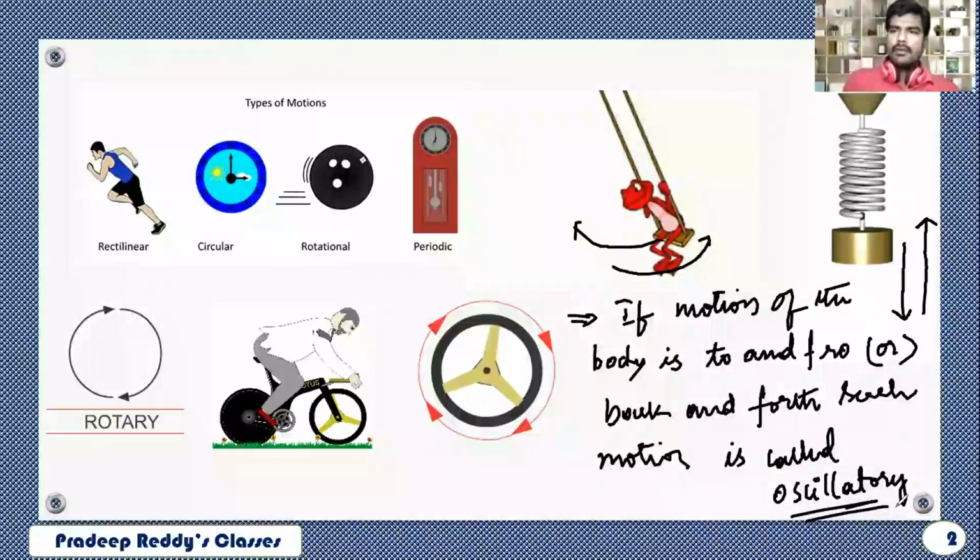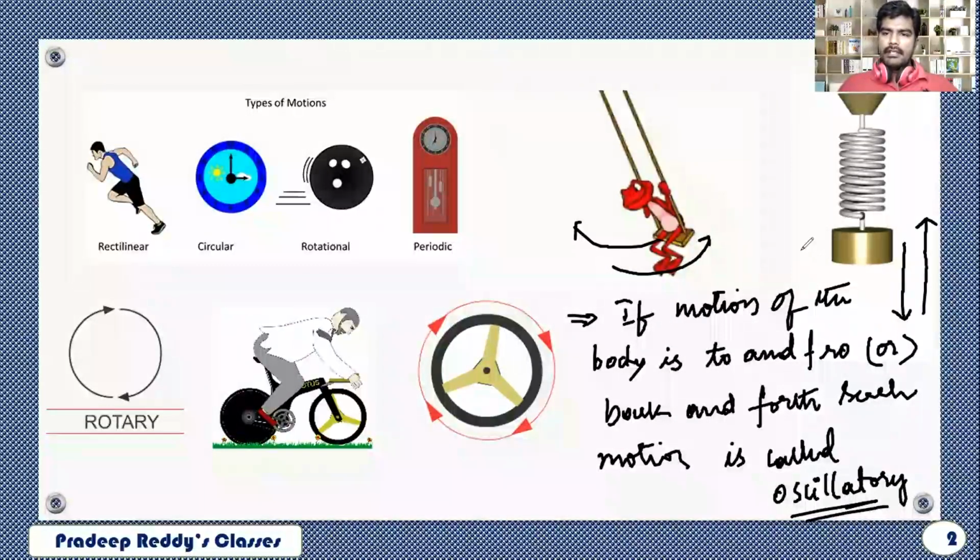Here the frog is going forward, that is called to. Fro means back. From its initial position, it moves forward and then comes to its original position, and it is not stopping there. Again it is going backward. Likewise, the mass attached to the spring comes down from its initial position and returns to its own position, but it is not stopping there. It is going above it.